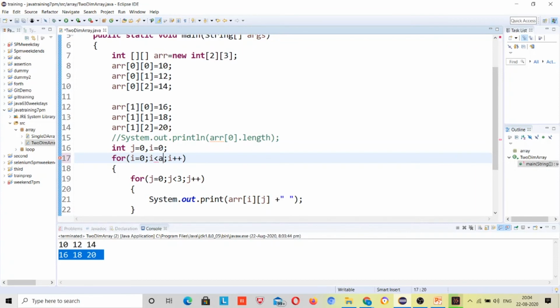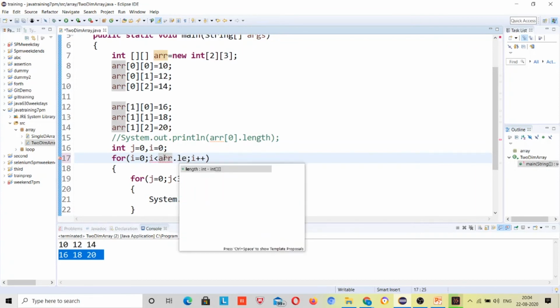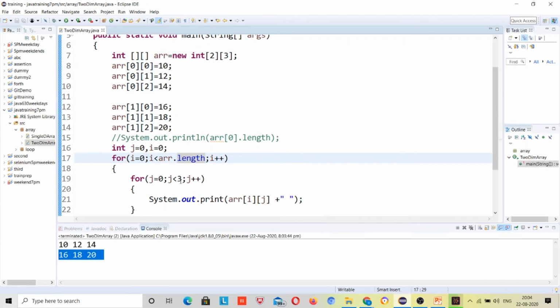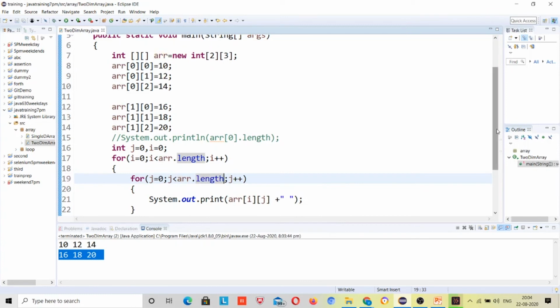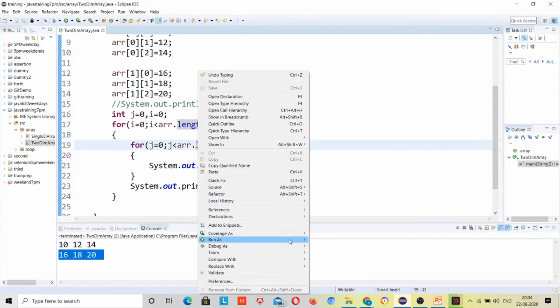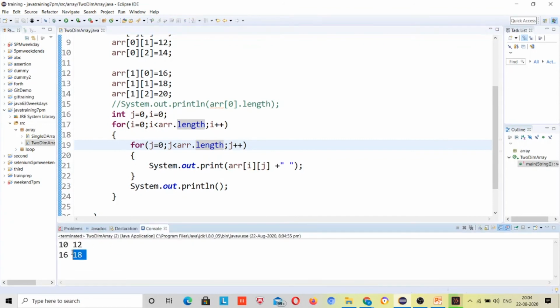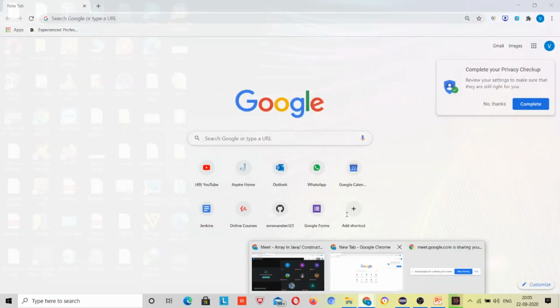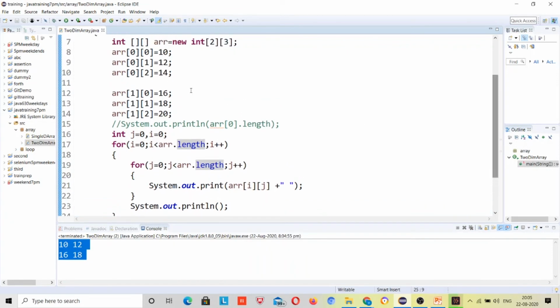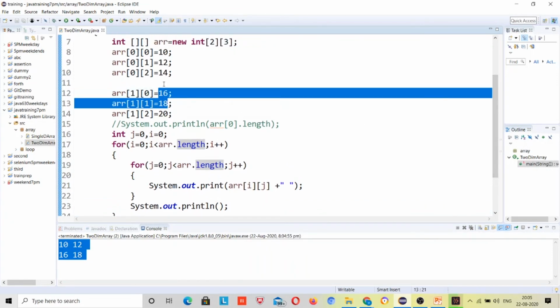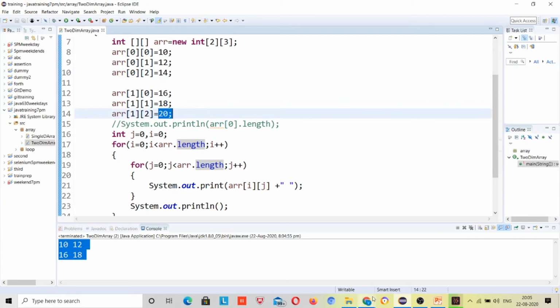I is less than arr dot length here. Now what do I have to use over here? Can I use this arr dot length? Can I use this? Let's run it and see what happens. Values are missing. Why? Can anybody tell me why the values are missing? First it printed 10 and 12, then it printed 16 and 18. The last values it skipped. Why? Can anybody tell me?